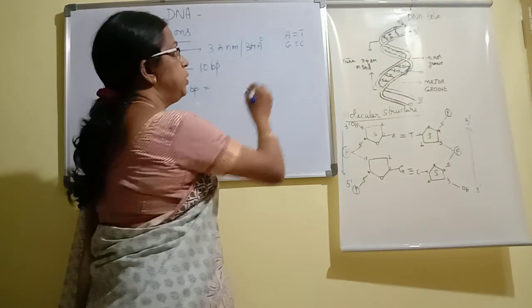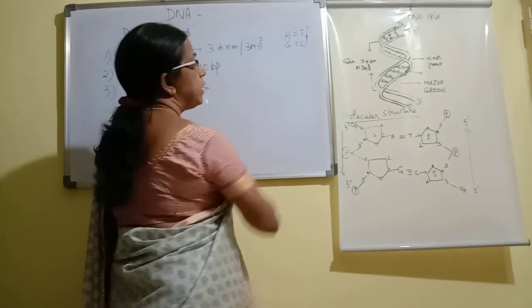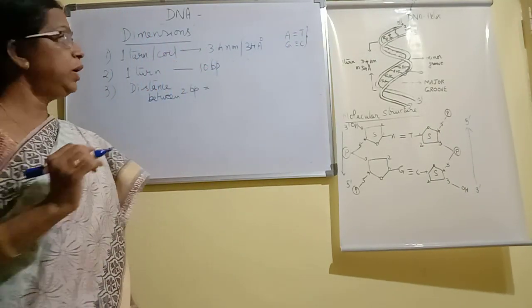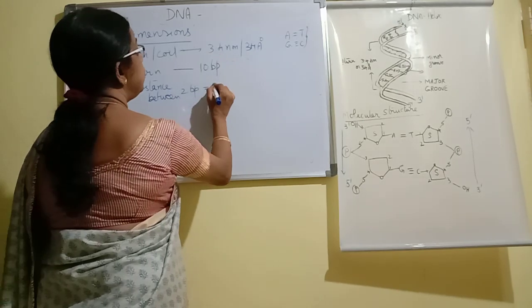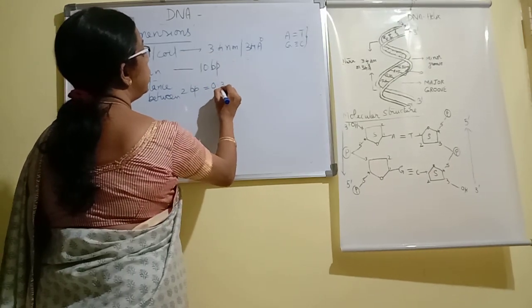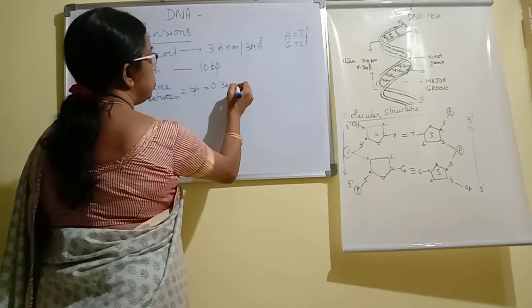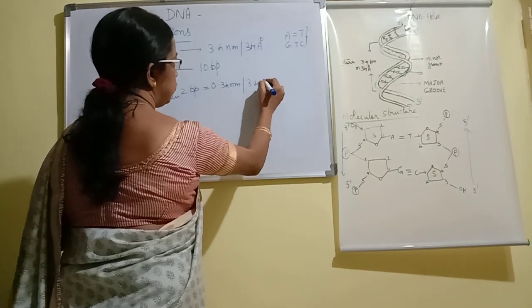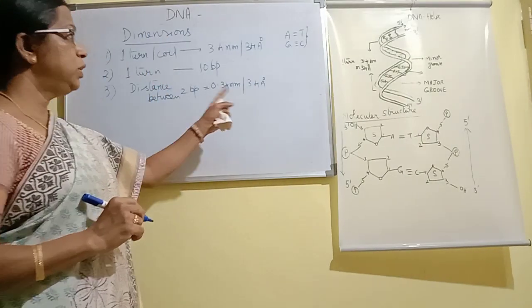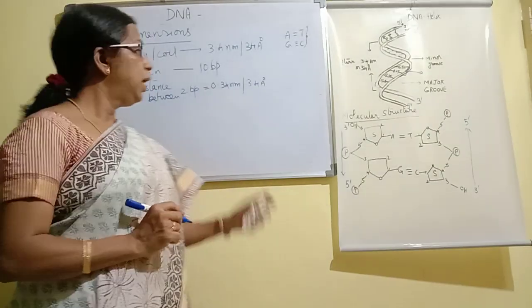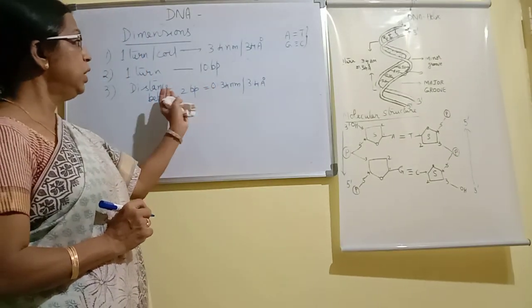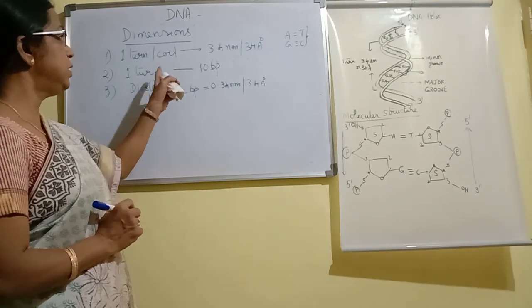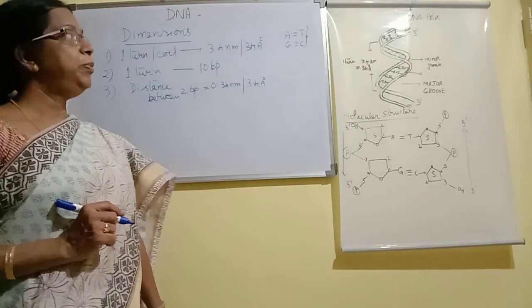So the distance between two adjacent base pairs, in terms of nanometers, is 0.34 nanometers, or in terms of angstroms, 3.4 angstroms. That is the distance between the two adjacent base pairs. Therefore, in 1 turn, it fits about 10 base pairs.